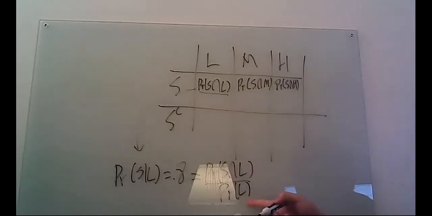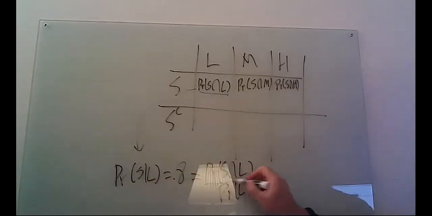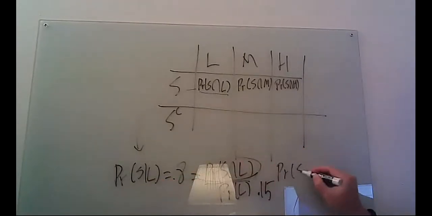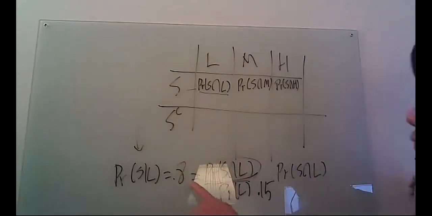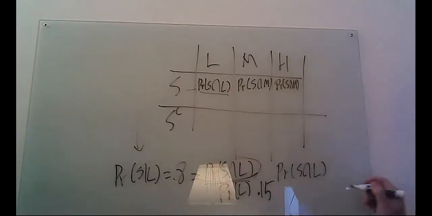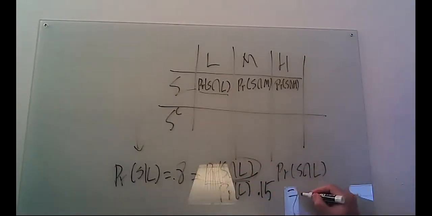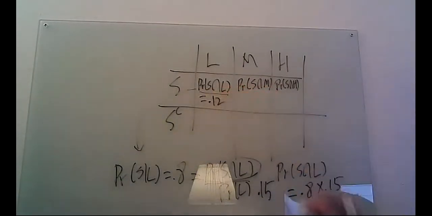I know the probability of L was 0.15, and I know this is 0.8. So in other words, the probability of S intersection L equals the multiplication of these. Because 0.8 equals something over 0.15, if you multiply 0.15 on both sides, this is just 0.8 times 0.15, right? So this is 0.12. Is it right? Yeah. So this one over here is 0.12.